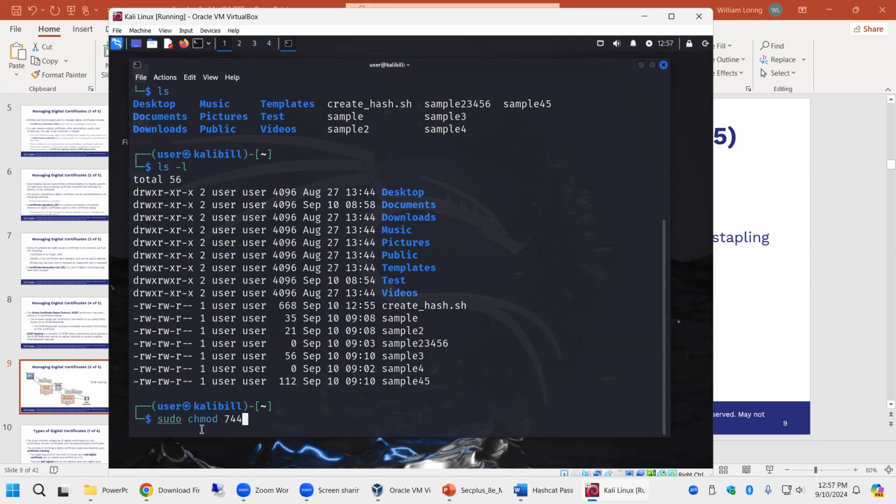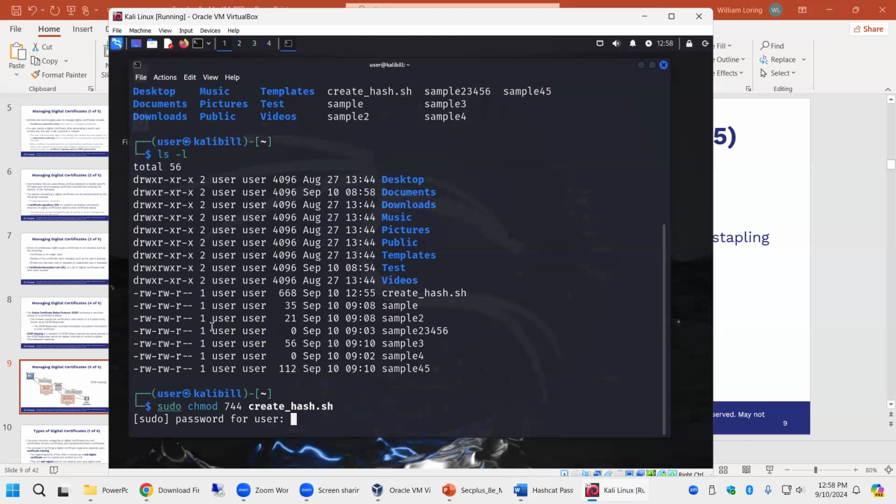is a secret code for making it so we can change it and run it. They can't change it, but they can run it, and it makes it executable because of the 7. The 7 makes it executable for the owner. We won't go into what the 744 means right now, but this is a very common security setting if you want somebody else to run it. Otherwise we just do 700, but this is a good one. Oh, we have to know our password.